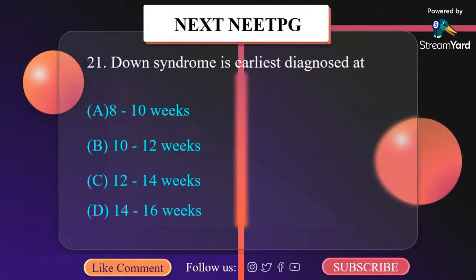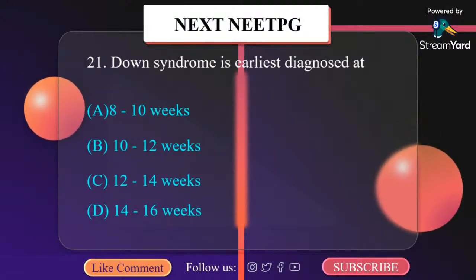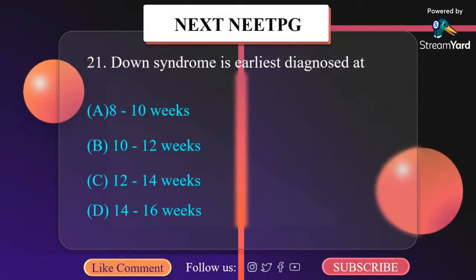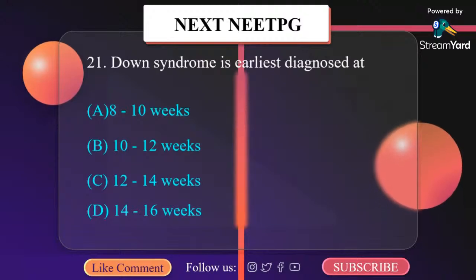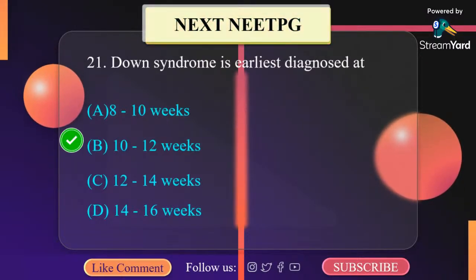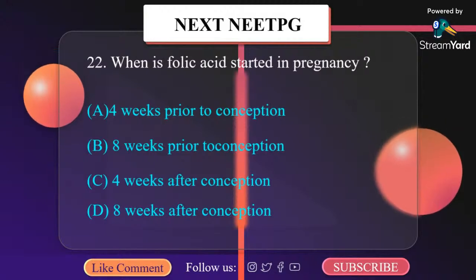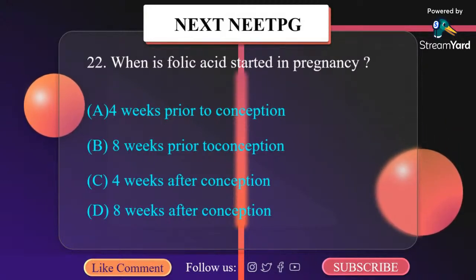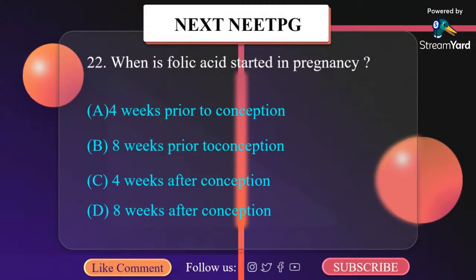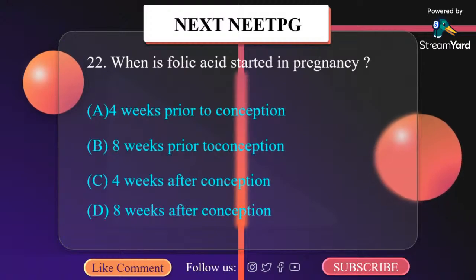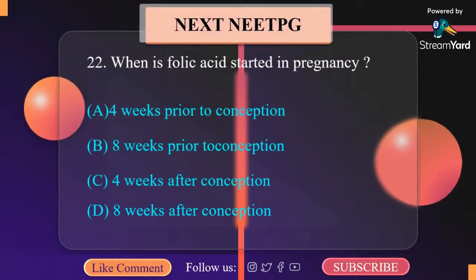Down syndrome is earliest diagnosed at: A, 8 to 10 weeks; B, 10 to 12 weeks; C, 12 to 14 weeks; D, 14 to 16 weeks. It is 10 to 12 weeks. When is folic acid started in pregnancy? A, 4 weeks prior to conception; B, 8 weeks prior to conception; C, 4 weeks after conception; D, 8 weeks after conception. It is 4 weeks prior to conception.